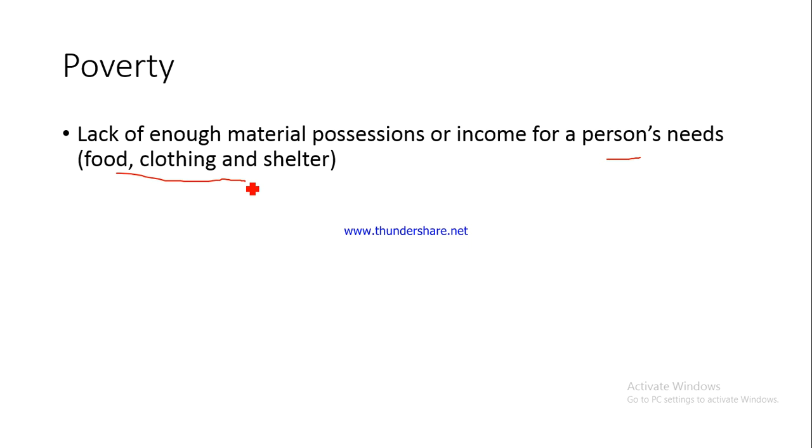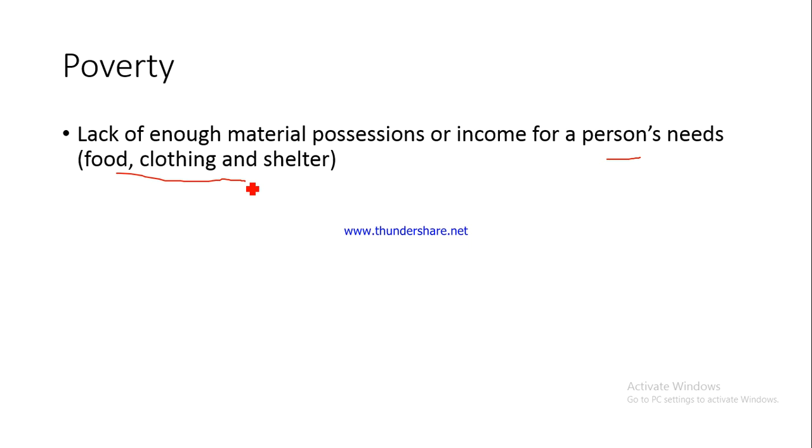Because he does not have sufficient material possessions, then we can call him poor. We can say that this particular individual is poor. And poverty is this phenomena wherein a number of people do not have sufficient resources to arrange food for themselves, clothing for themselves, shelter for themselves. So this phenomena is known as poverty.